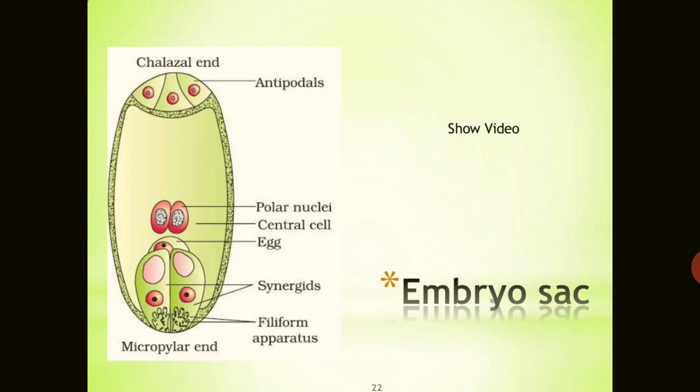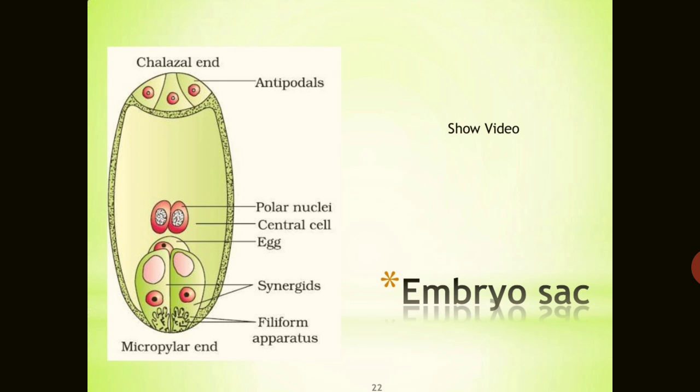This picture shows a developed embryo sac, the female gametophyte, known as the polygonum type, very common. You can see here the synergids, or helper cells, or cooperative cells, along with the egg cell. These cells generally possess a micropylar nucleus and a chalazal vacuole.